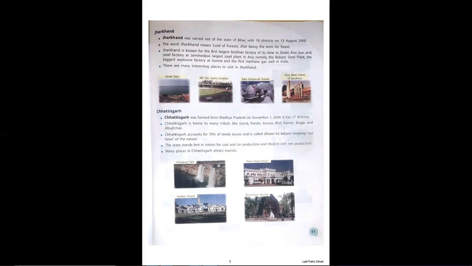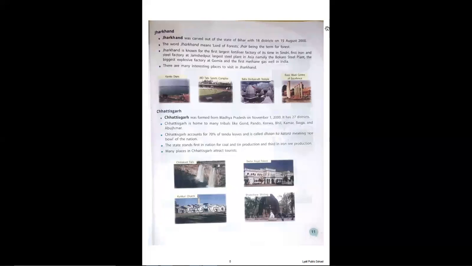Jharkhand is known for the first largest fertilizer factory of its time in Sindri, the first iron and steel factory at Jamshedpur, the largest steel plant in Asia, namely the Bokaro steel plant, the biggest explosive factory at Gomia, and the first methane gas well in India. So these are the most famous things in Jharkhand. There are many interesting places to visit in Jharkhand.